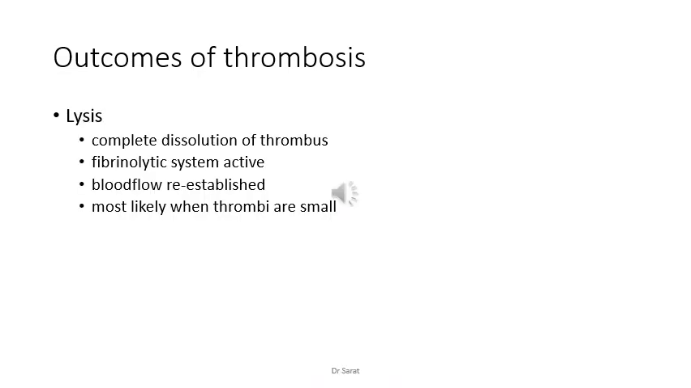So the next one is lysis. Lysis means breakdown. Sometimes the thrombus breaks down, or there is complete dissolution of the thrombus. Here, clot formation is decreased due to fibrinolysis, or destruction of the clot. That is, the fibrinolytic system becomes active, and when the thrombus is reduced, the blood flow is re-established. It's most likely when the thrombi are small; small thrombi are prone to more lysis. And when the thrombi get older and older, the chances of lysis decrease.